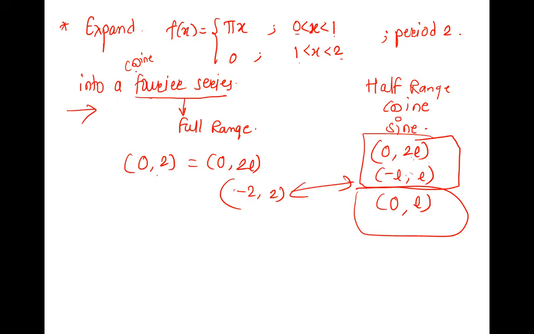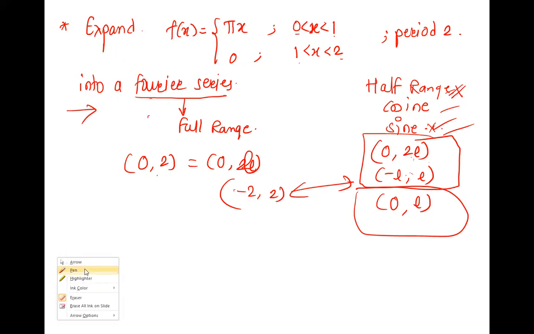If there is a word like cosine, expand this into a Fourier cosine series. Cosine means what? Half range, right? Sine is also half range. If there is a word half range, all these words mean half range, and half range is always compared with 0 to L. If there is no such word, you will compare it with full range, and full range